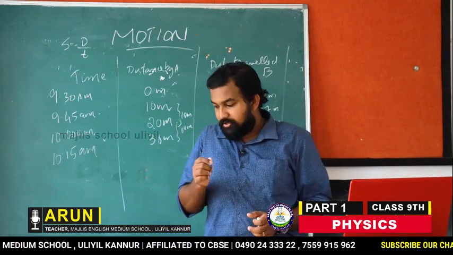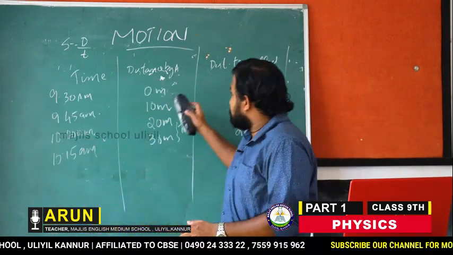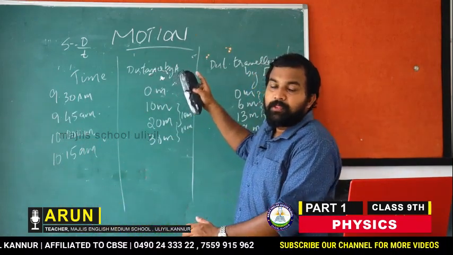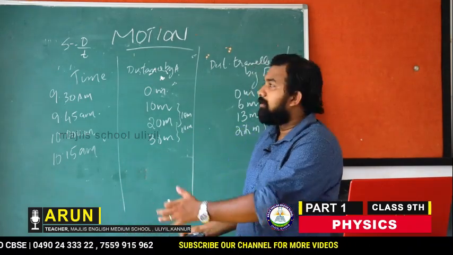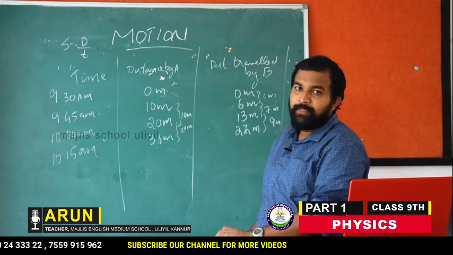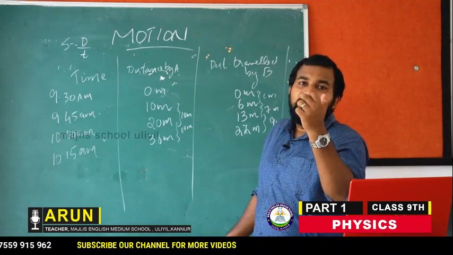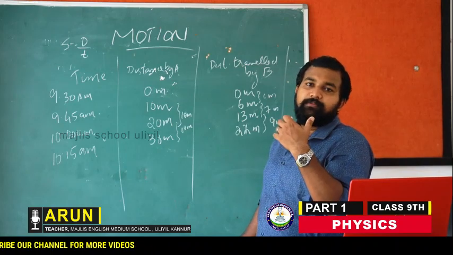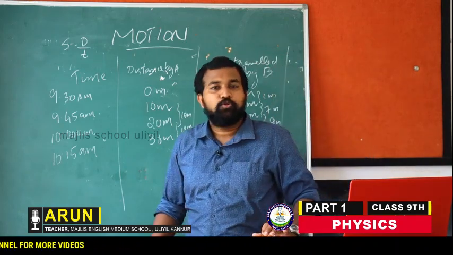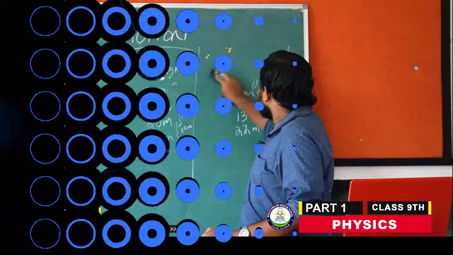So keep in mind the terms. If a body is travelling equal distance in equal interval of time, that is uniform motion. If the body is travelling non-equal or unequal distance in equal interval of time, then we say that it is non-uniform motion. Clear? Okay.